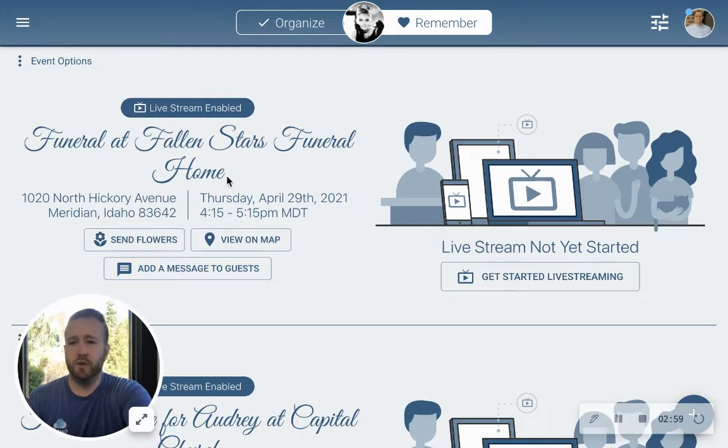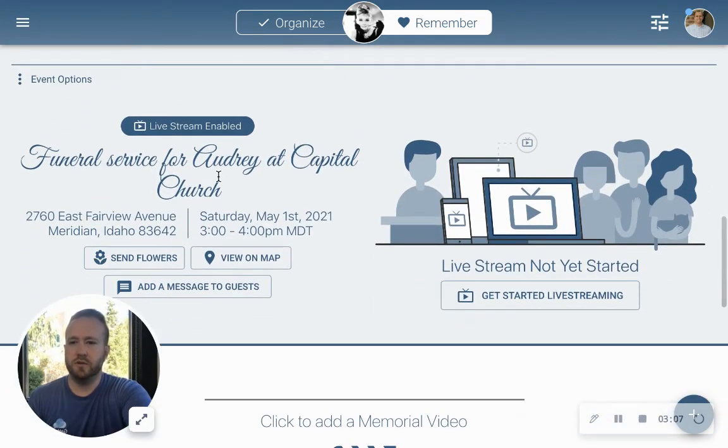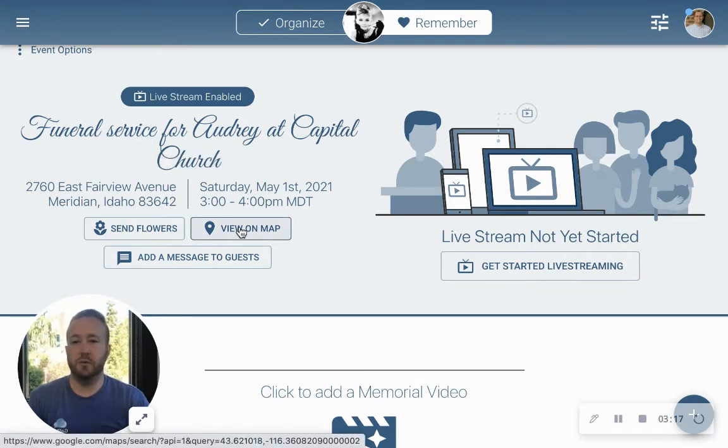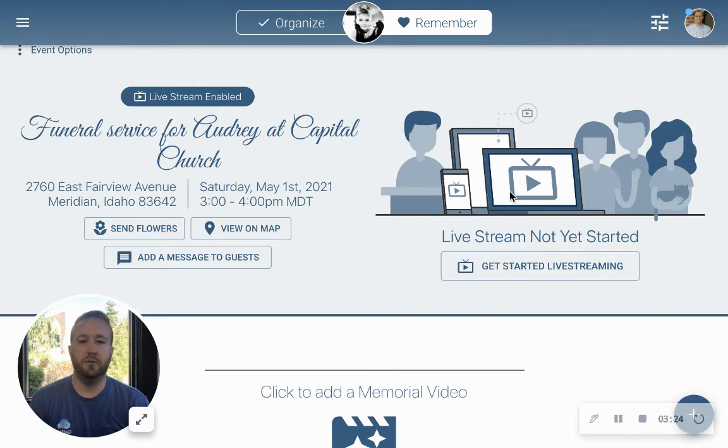Here you can see the different services that are public facing for the family and friends. Funeral at Fallen Stars Home. If I scroll down here, this is the one that I just created. Funeral service for Audrey at Capitol Church. You can see the address of the church. You can see the date and time. They can click right here and get directions if they need to be able to drive to the church. When the live stream comes up, it's going to be right here. And I can tell you that it certainly helped me and the other friends that were able to participate, and even some of his family members who were remote. And then obviously those who were able to attend locally, they're able to use the map function here.